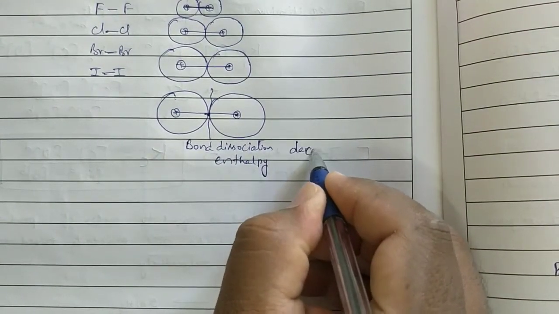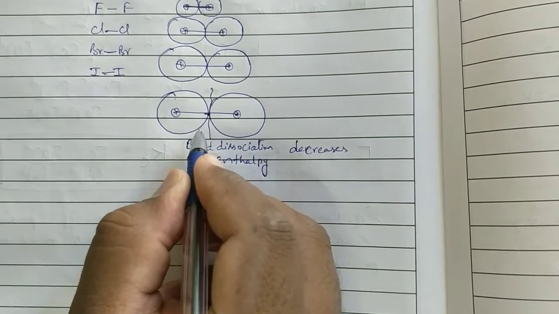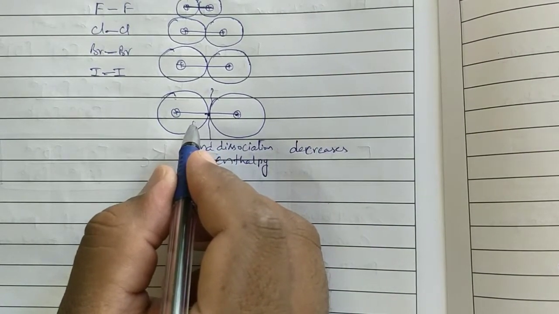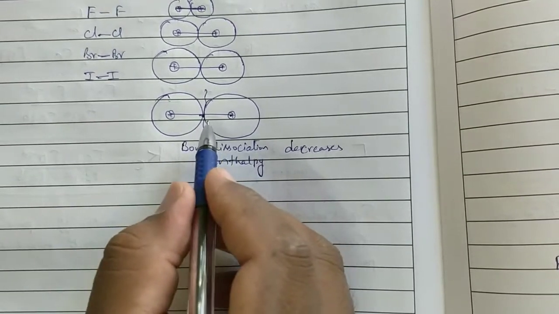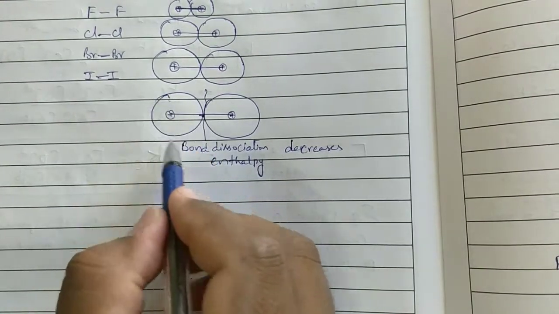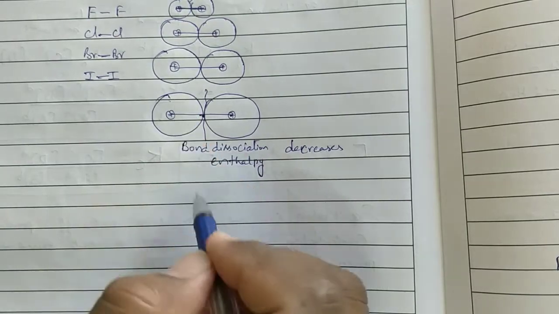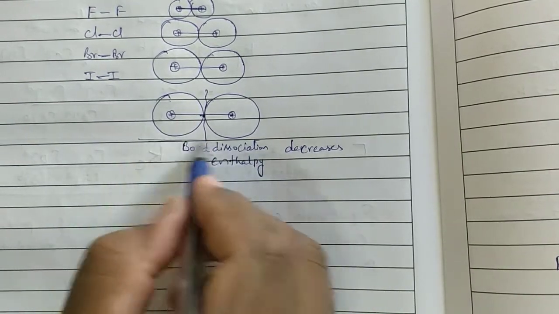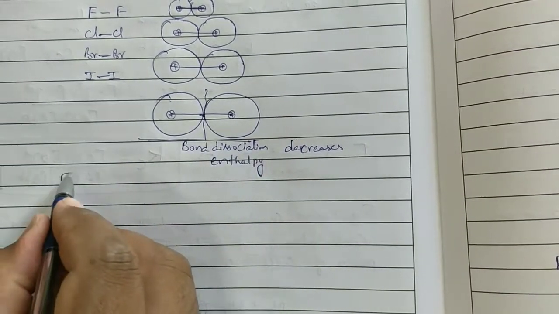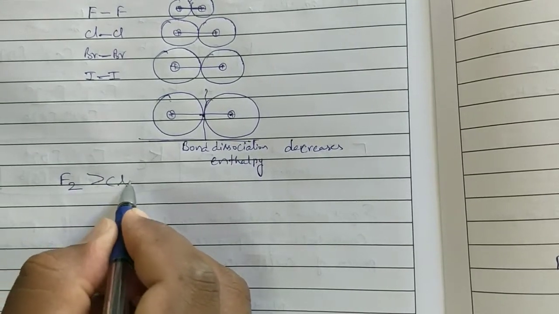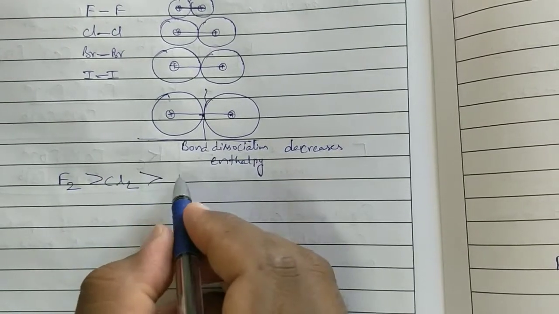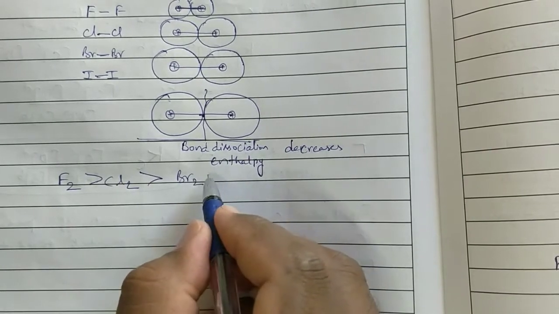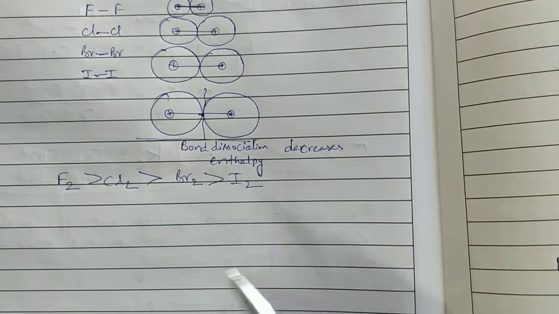Decreases. Because this bond can be broken easily, because it is present in big atoms. Bond dissociation enthalpy decreases. So, what is the order to be followed? F2 molecule is greater than Cl2 molecule. Cl2 molecule is greater than Br2 molecule. Br2 molecule is greater than I2 molecule.